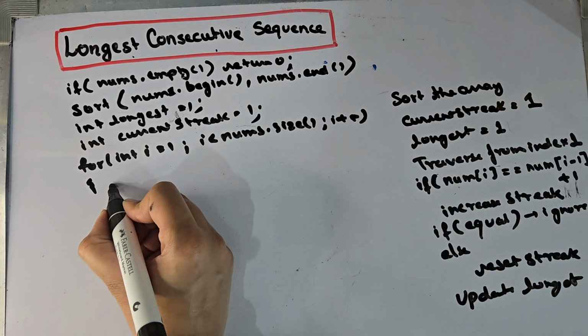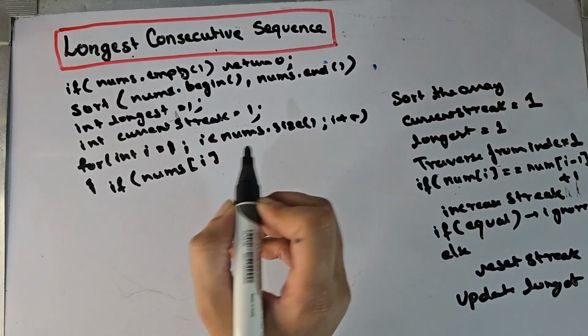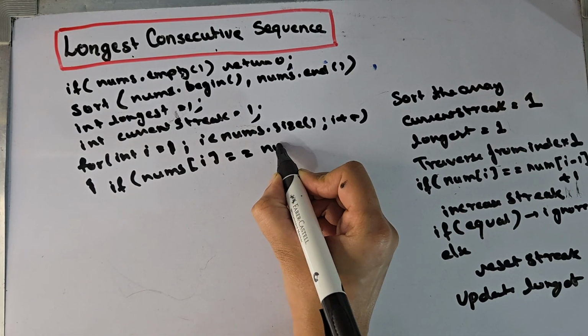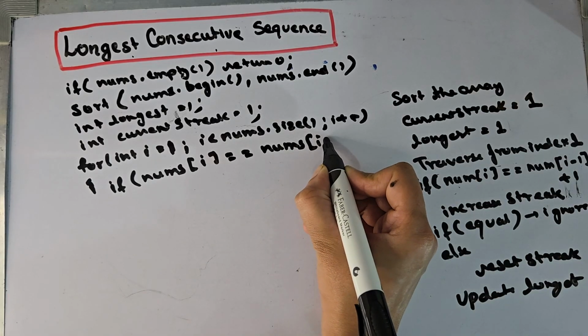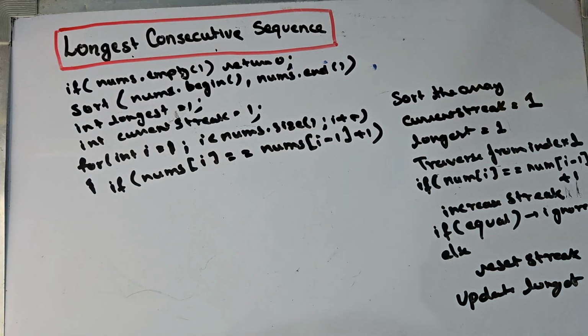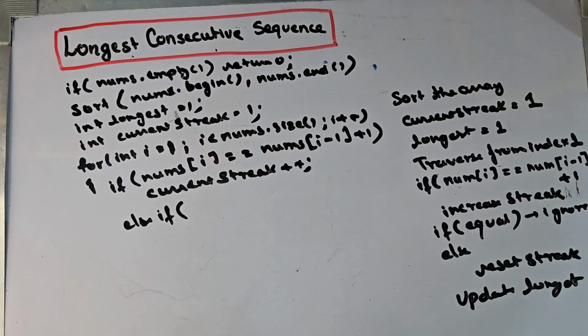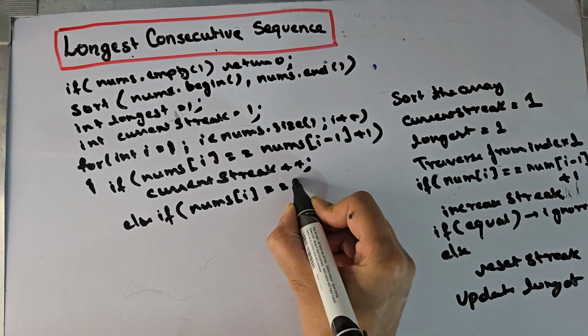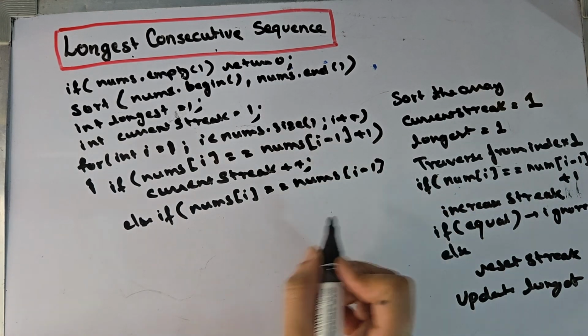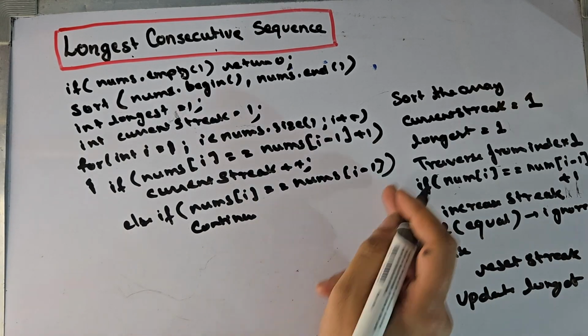We are starting i at 1. We will check if the ith index element is equal to the previous index element plus 1. If this is the case, then we have the element in the sequence, so we do current streak plus plus. Else, we need to handle duplicate elements also. We check if this element is equal to the previous index element. In this case, we need to skip, so we will continue. This way the loop will continue and ignore this.